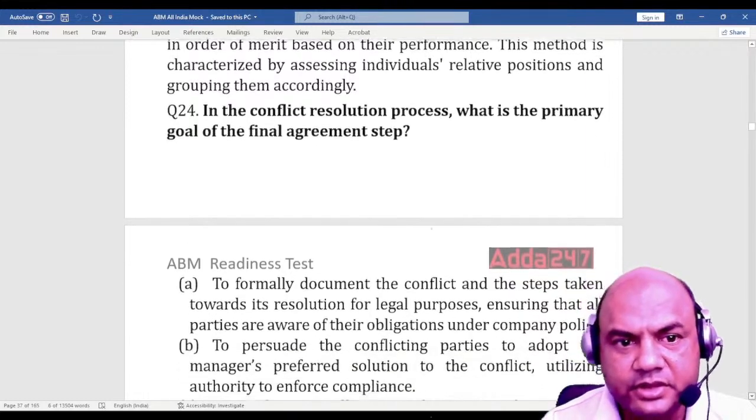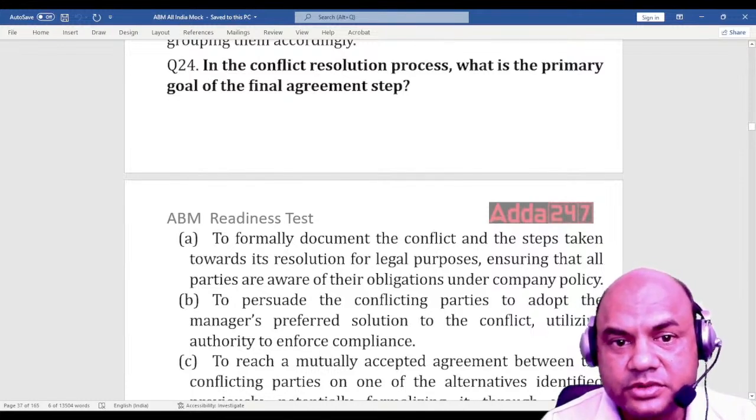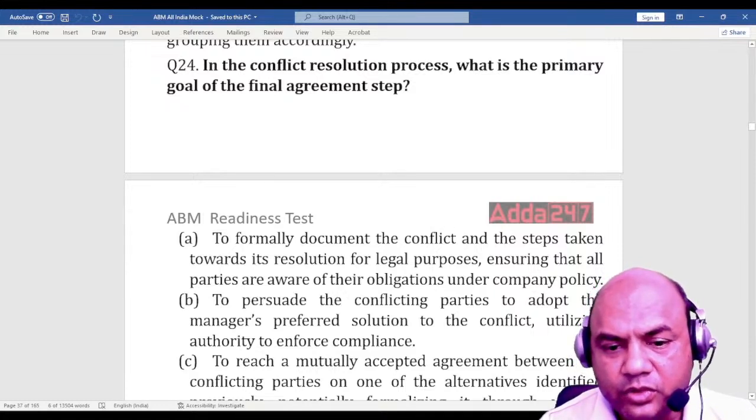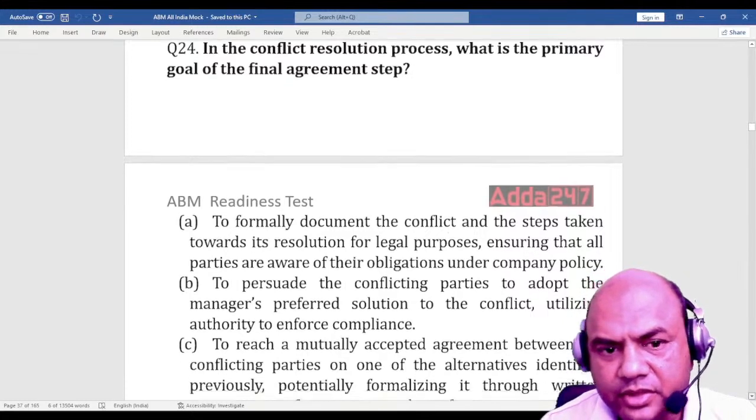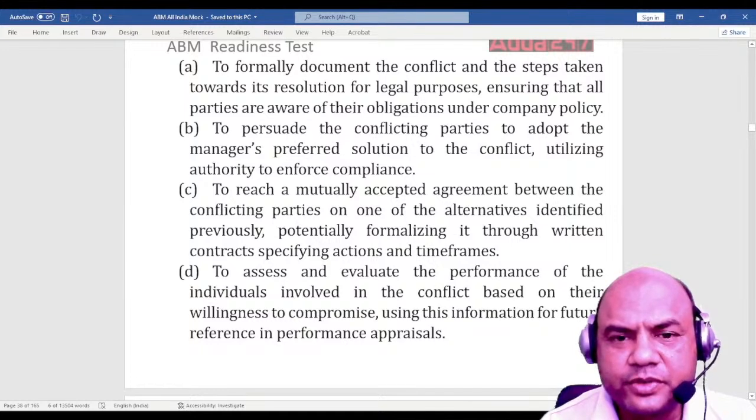Now have a look at this. Okay. Next one. In the conflict resolution process, what is the primary goal of the final agreement step? For this you need to study again. See the options, all the 4 options, very big options. Okay, you can read them. Very big ones. Just pause this video and read them.